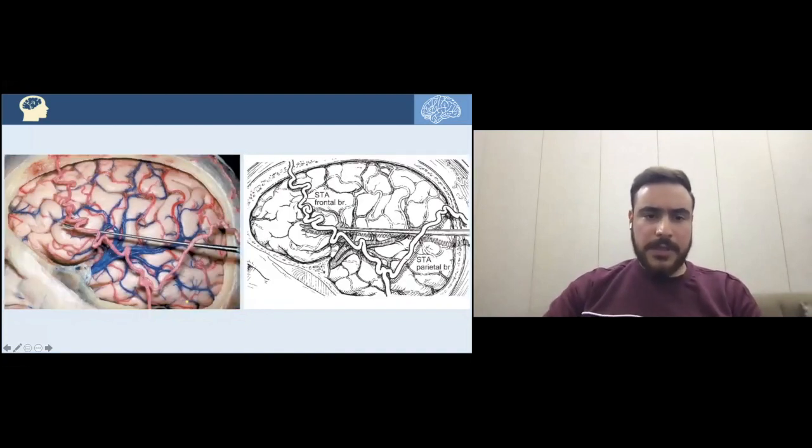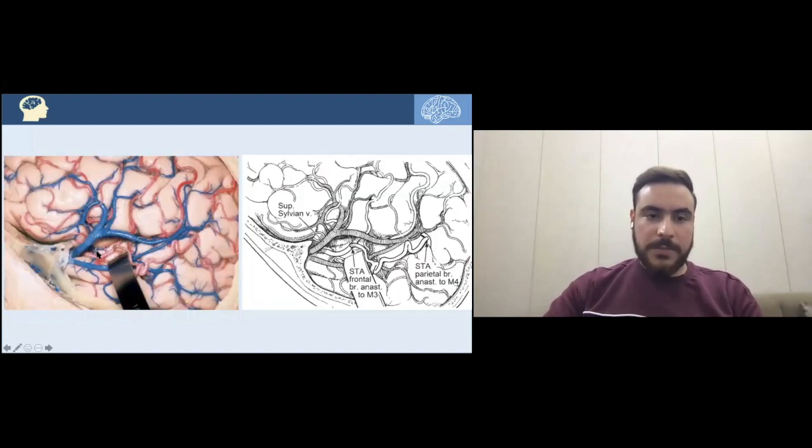by putting the superficial temporal artery on the cortex of the brain, and then exposing the M3 segment, the opercular segment of the middle cerebral artery, and anastomosing it with the superficial temporal artery. Here's the superficial temporal artery being anastomosed with the M3 segment of the middle cerebral artery.